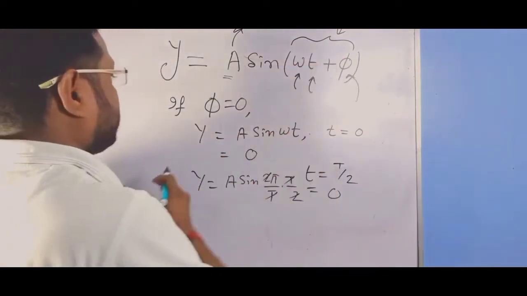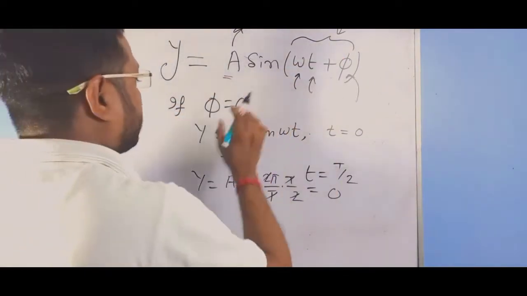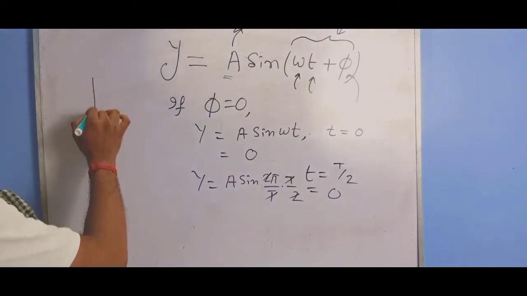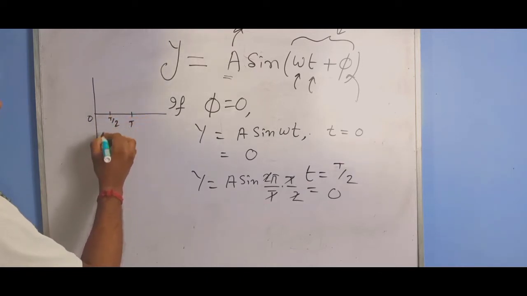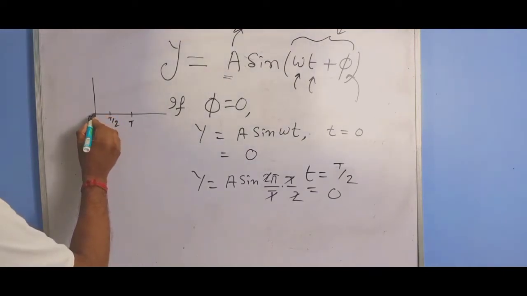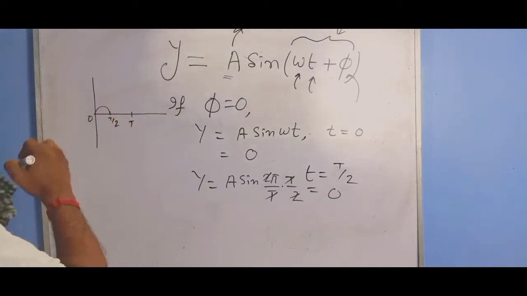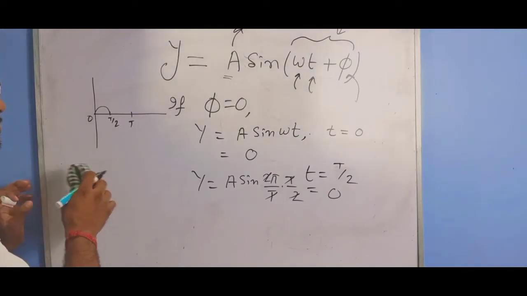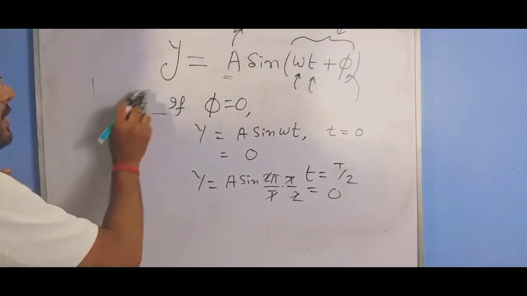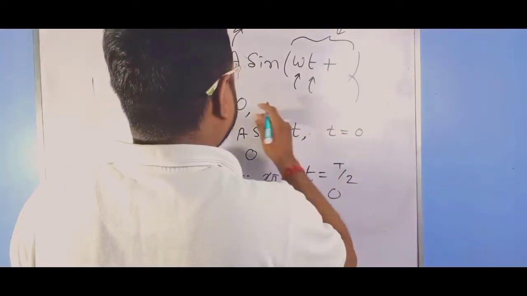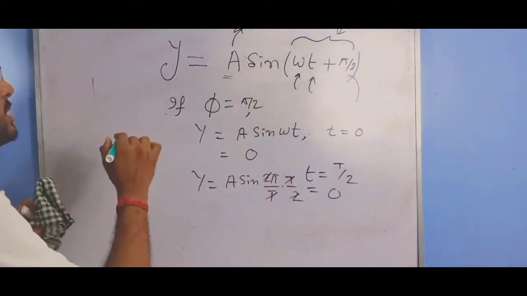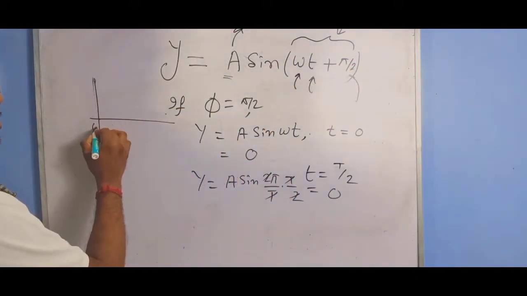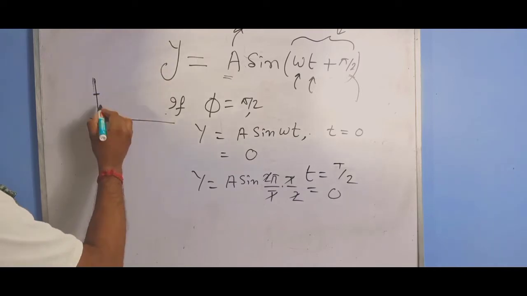So the phase of a wave describes its position. If we plot this wave, at t equal to 0 it is 0, at T by 2 it is also 0, this type of wave we will get. And if we take phi equal to pi by 2 instead of 0, then this defines a cosine function. That is, the wave starts not from 0 but from pi by 2 from this position.